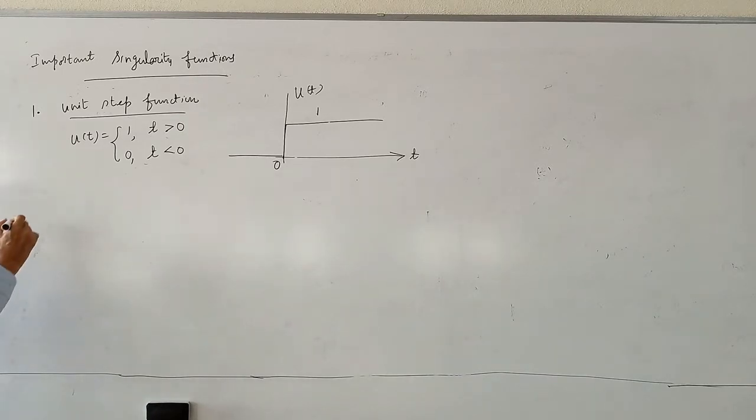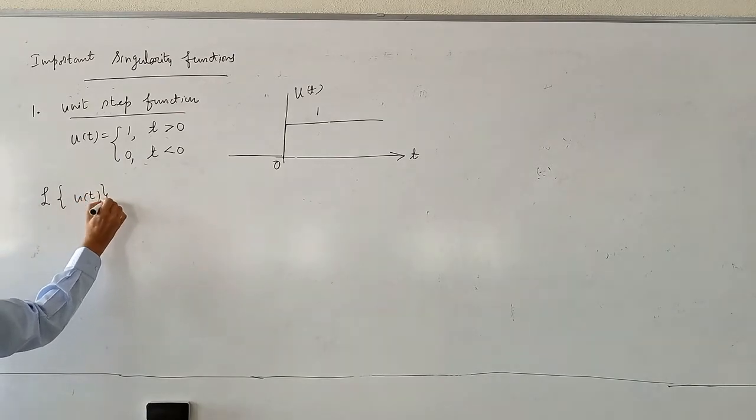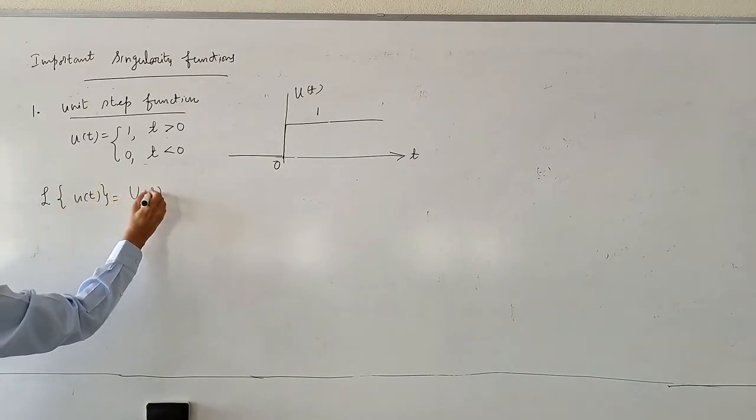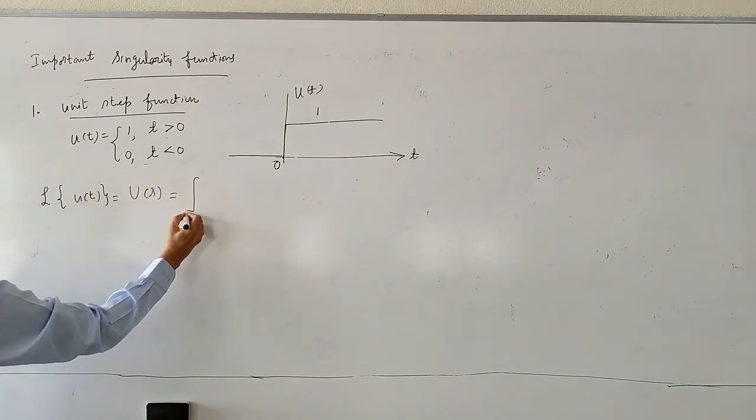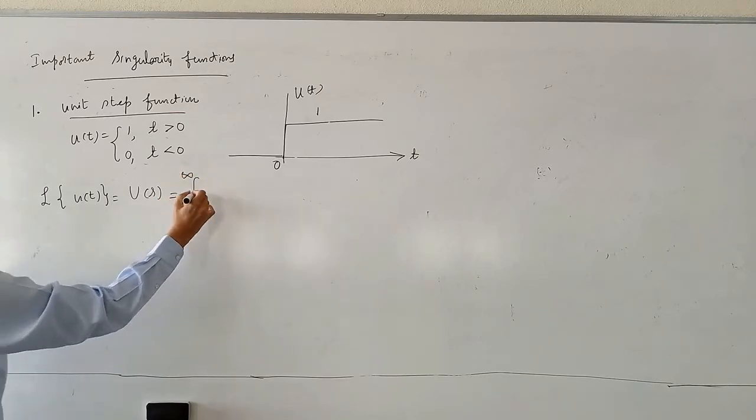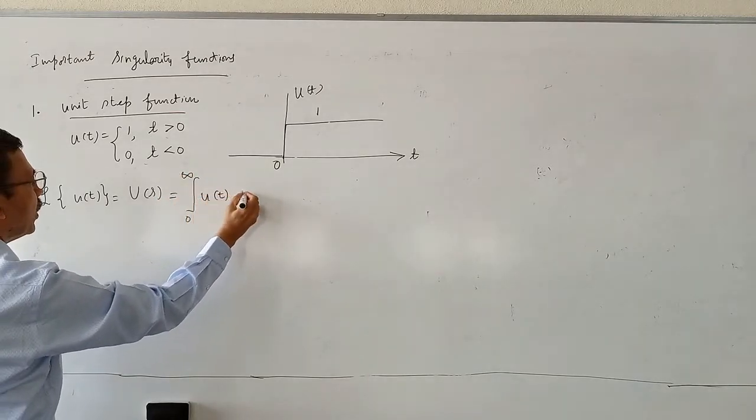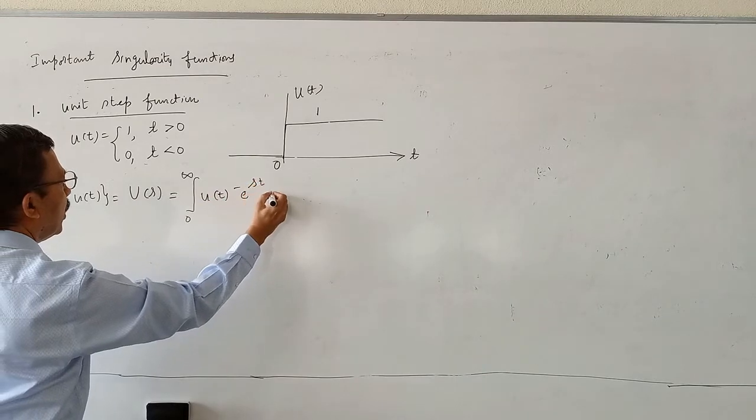How to find the Laplace transform of u(t)? The Laplace transform of u(t), U(s), equals the integral from 0 to infinity of u(t) e to the power minus st dt.